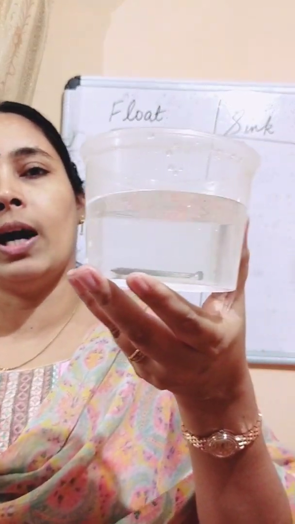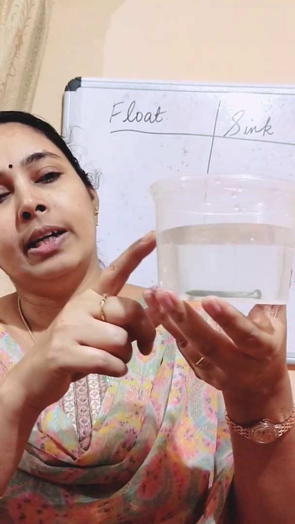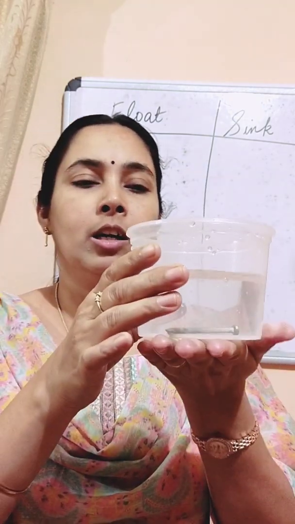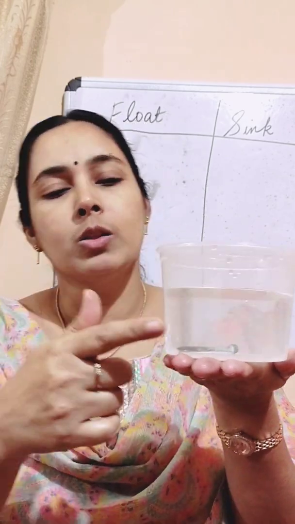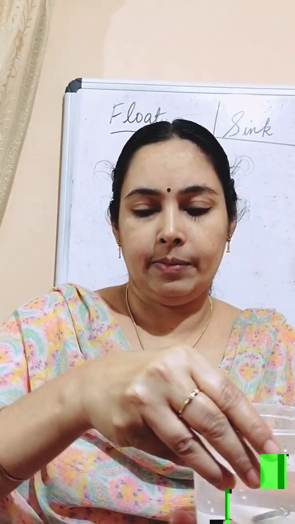So what happened to the iron nail? Iron nail sinks to the bottom of water. So it is heavier than water. So it sinks to the bottom of water.